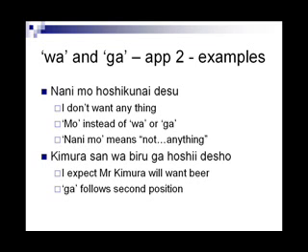Kimura-san wa biru ga hoshi desho. I expect Mr. Kimura will want beer. Ga follows the second position. Desho indicates expectation. Expectation is the expression used here because it is another person's feeling that is not known.